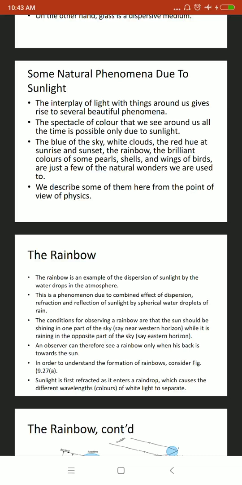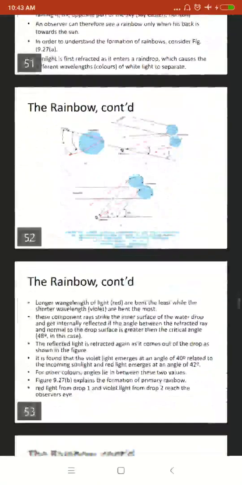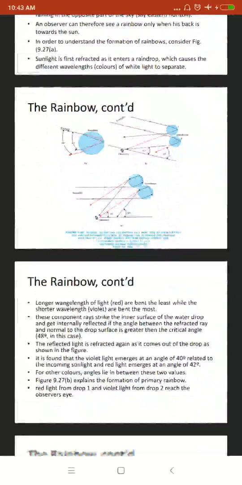The water drop, the raindrop, gives an effect like a prism. It converts a single white beam of sunlight into different wavelength colors. As you can see from the diagram, the longer wavelength, that is the red color, bends least, and violet has the shorter wavelength and bends most.